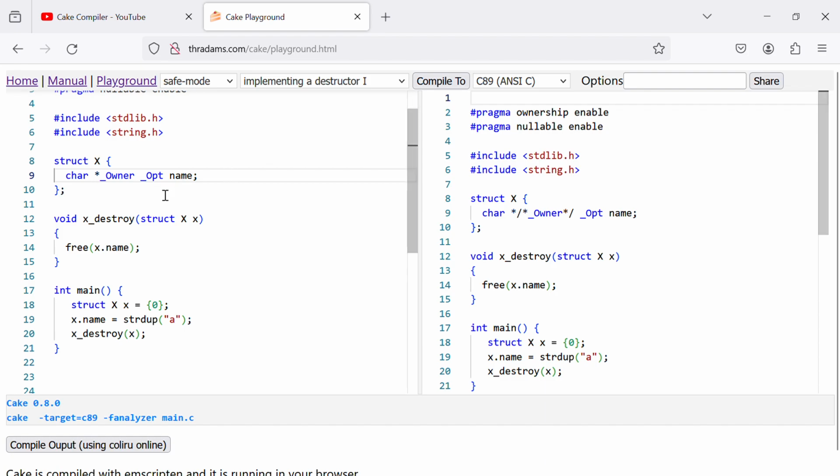I want to start showing the case where name can be null. So here on this initialization it's fine, name can be null, and here this function can return null, it's also fine because name can be null. And then we call this function here that by the contract says name can be null, and free function also accepts null, so everything is fine and no warnings.